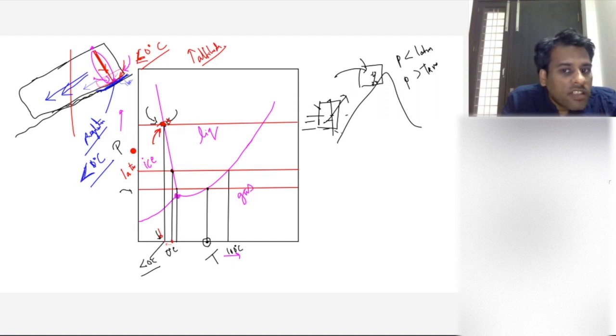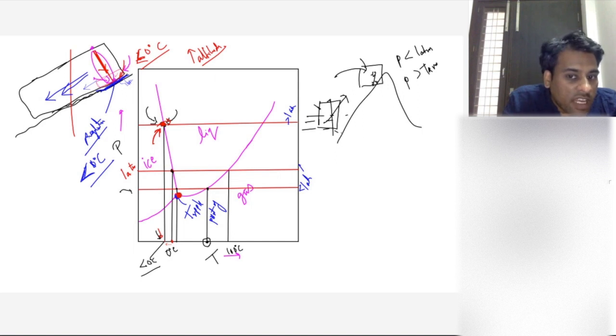So states of matter, अब ये सबको समझ में आया? 3 different temperatures, 3 different pressures: 1 atmosphere, much more than 1 atmosphere and less than 1 atmosphere. How will the behavior of water change? This point here you see is called the triple point of water. Right?